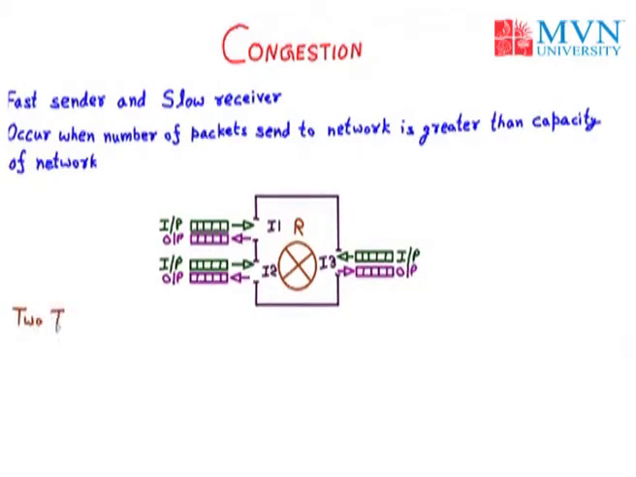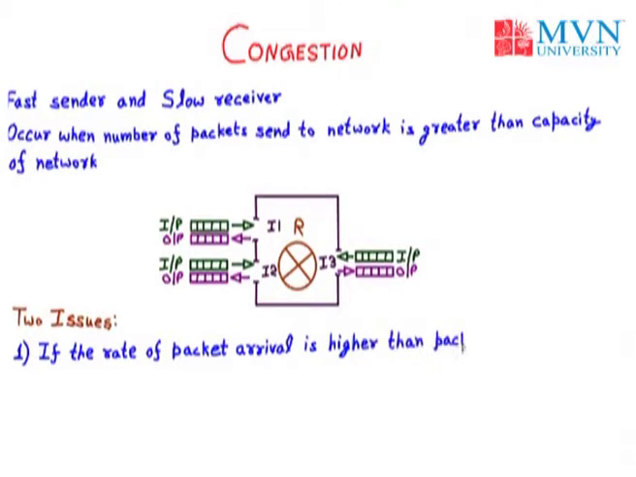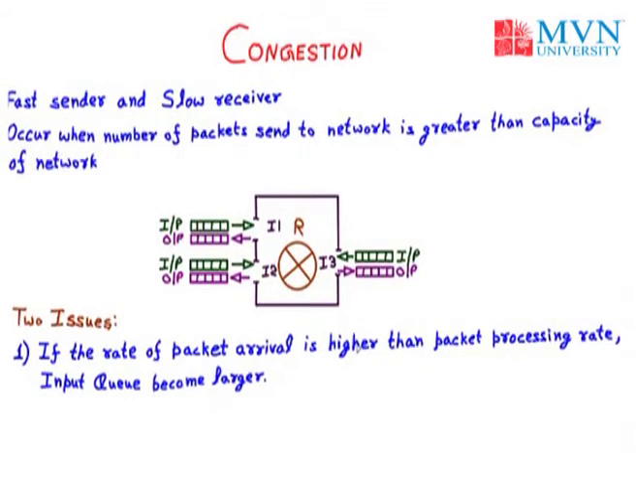So we have two main issues in the router. The first issue: if the rate of packet arrival is higher than the packet processing rate, then the input queue becomes larger. To understand this, take the input queue. The data is coming from the input queue to the router. At the end of the queue, the packets combine and fill the buffer. Whenever a packet comes, the buffer fills up.